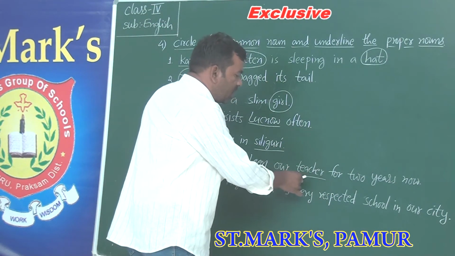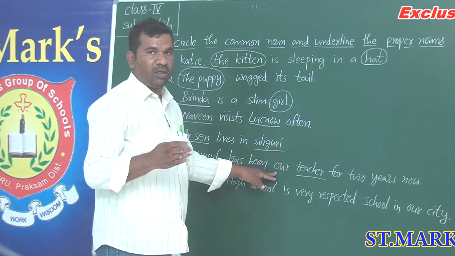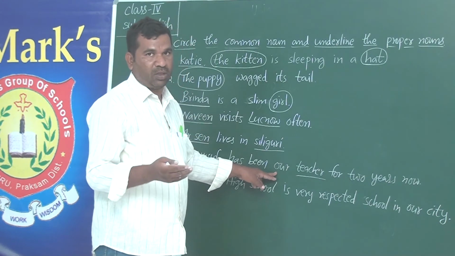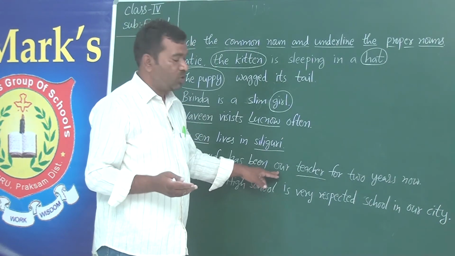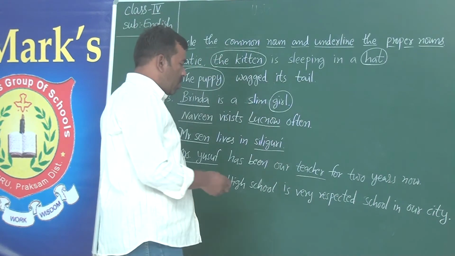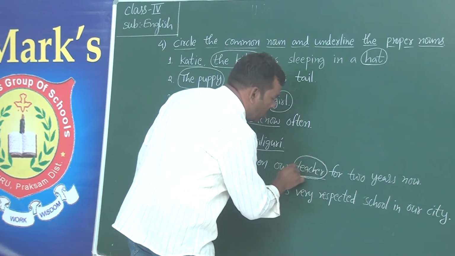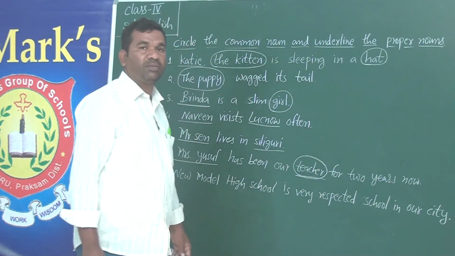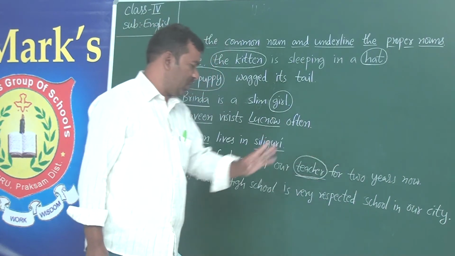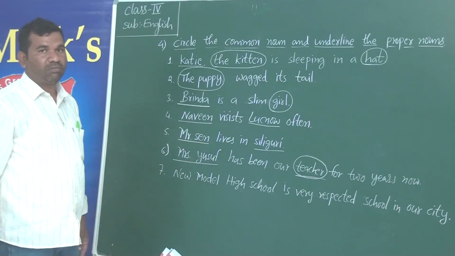Has been our teacher. Teacher is not a name. It is a class. It is a working class of people who teach students. Understand? So teacher is an example of a common noun, and we are instructed to circle all common nouns. So we circle it here. For 2 years. Okay.